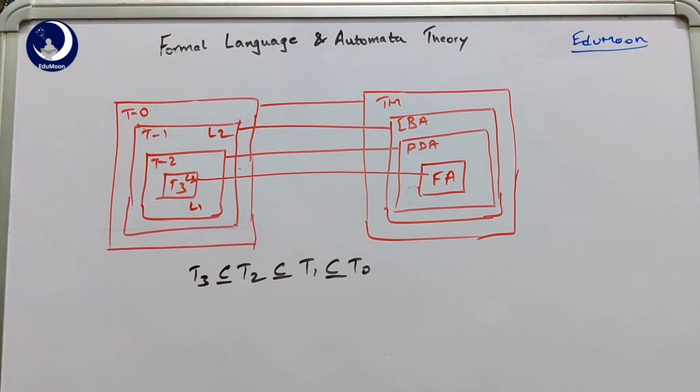So the languages that are generated by type 3 grammars are subset of type 2, and type 2 grammars are subset of type 1, and obviously type 1 are subset of type 0. So you can take it as the type 0 as the universal set in which all these are the subset of the grammars. Similarly, Turing machine can be used to design any type of grammar, and linear bound automata can be used to design the grammars that are generated by type 1, type 2 and type 3. Push down automata can be used to accept the languages of type 2 and type 3. And finally, finite automata can be designed to accept the languages that are regular.